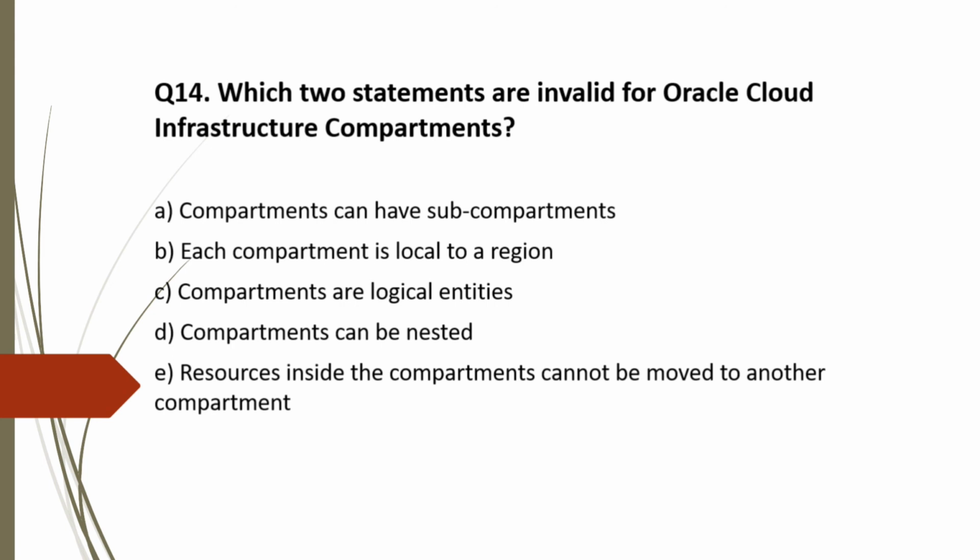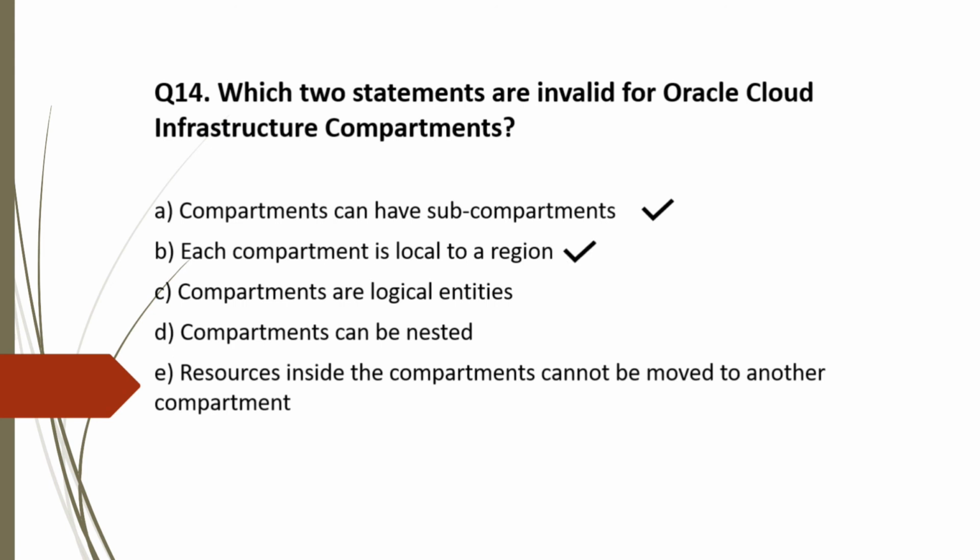Now let's analyze the options. If you have watched our study material video, then you should be able to answer this question. Option A. Compartments can have subcompartments. Compartments can be nested but cannot have subcompartment. As the question asked to choose incorrect option, so this is correct option. Option B. Each compartment is local to a region. This is also incorrect statement. So in this case, correct choice.